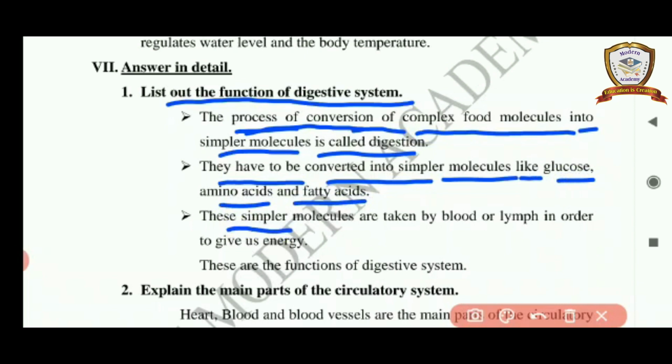These simpler molecules are taken by blood or lymph in order to give us energy. These are the functions of digestive system.